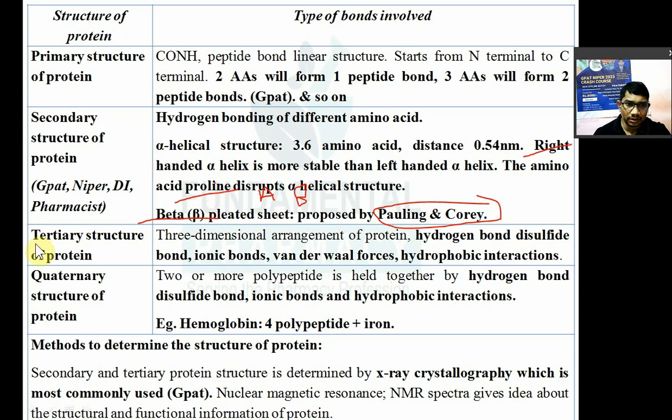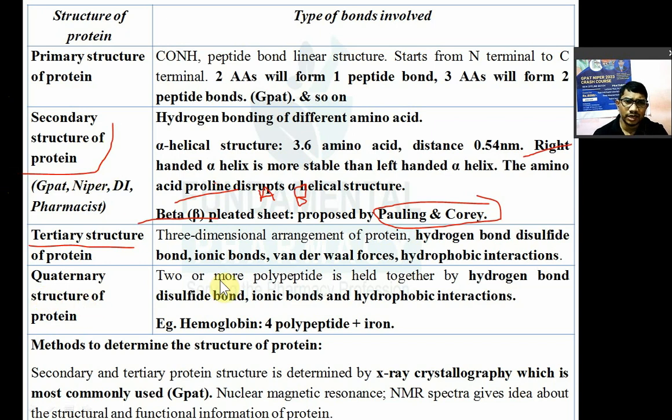Now all these are nothing but the hierarchy levels of protein structure. The structure of protein can be primary, secondary, tertiary or quaternary. In the primary there is only the CONH bond and a linear structure. In the secondary there is an interaction between the hydrogen and the carbonyl of two amino acids of two peptides, or two amino acids of the same peptide which is twisted back. Because of that hydrogen interaction, twisting and turning occurs, and that leads to the secondary structure of protein.